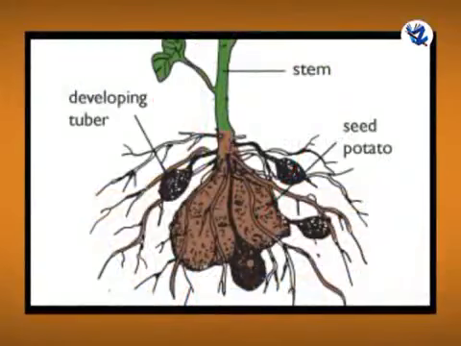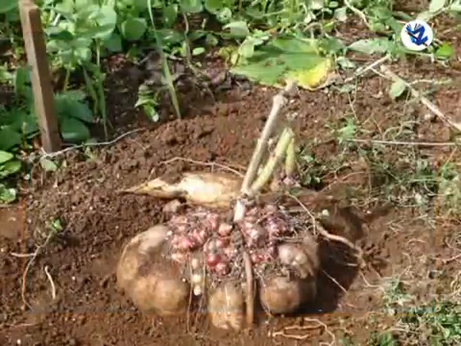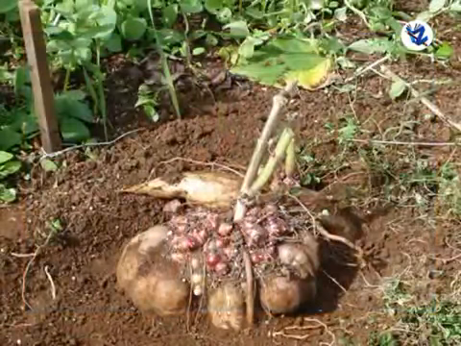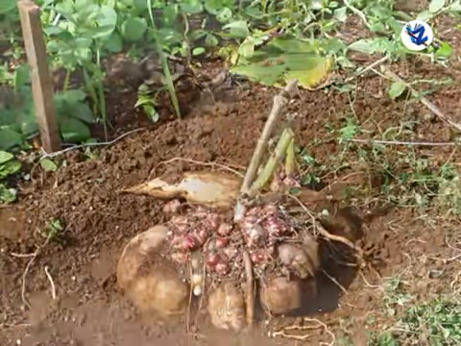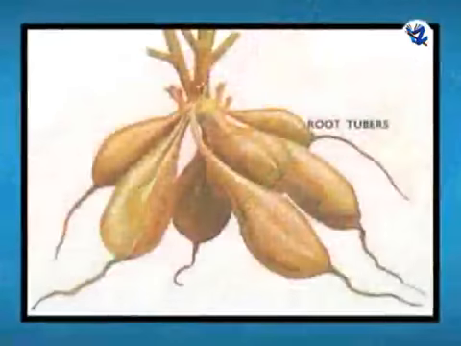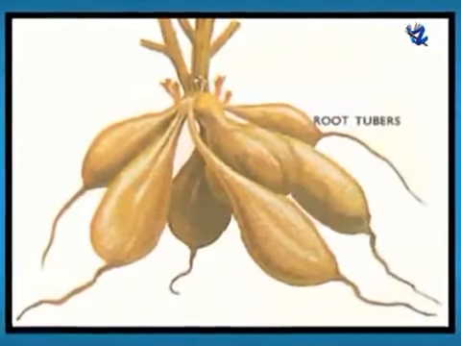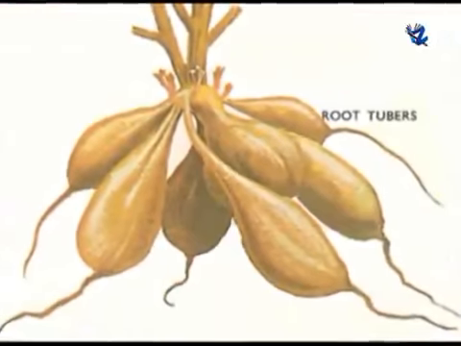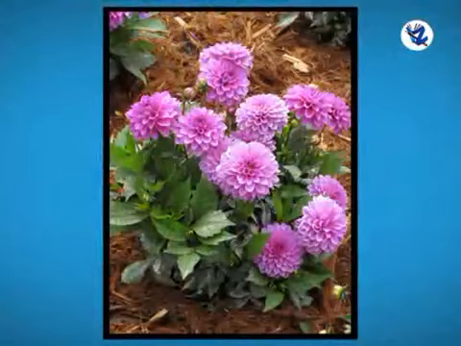Under suitable environmental conditions, these leafy shoots separate and develop into new plants. The tuberous roots are adventitious and when produced singly, they are simple tuberous roots, example sweet potato, and when produced in groups or cluster, these are fasciculated tuberous roots, example dahlia.